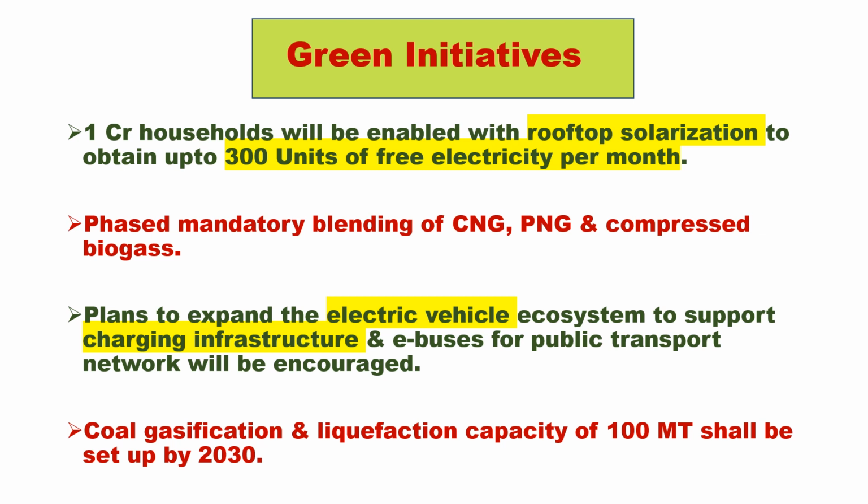Next are the green initiatives, or initiatives for a sustainable environment. For promoting a sustainable environment, 1 crore households will be enabled with rooftop solarization to obtain up to 300 units of free electricity per month. Then there is phased mandatory blending of CNG, PNG and compressed biogases.